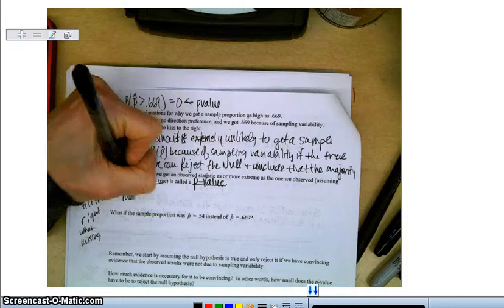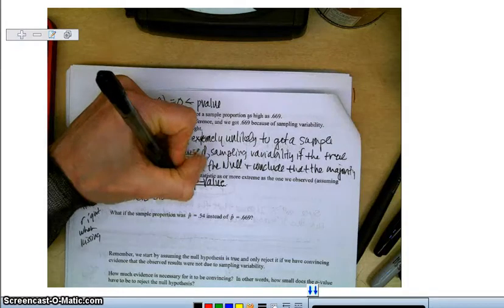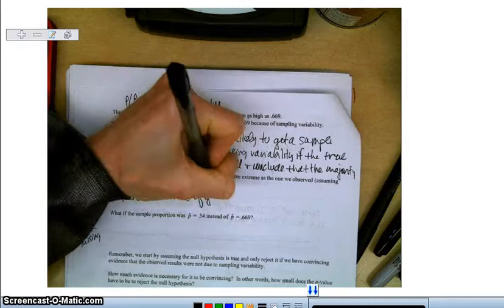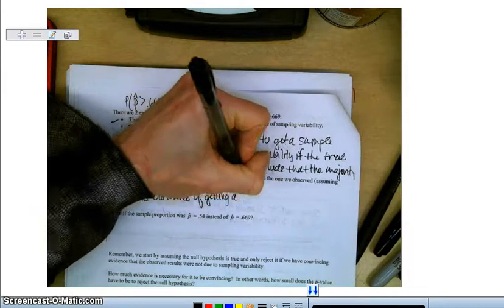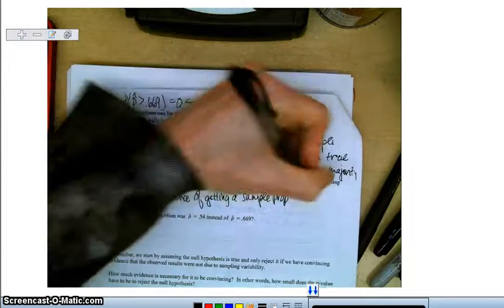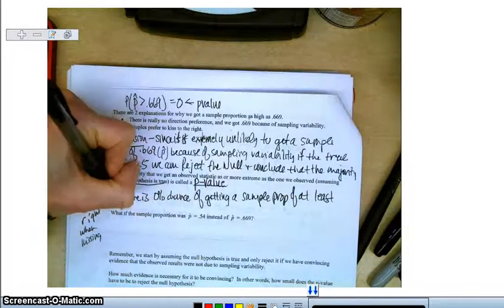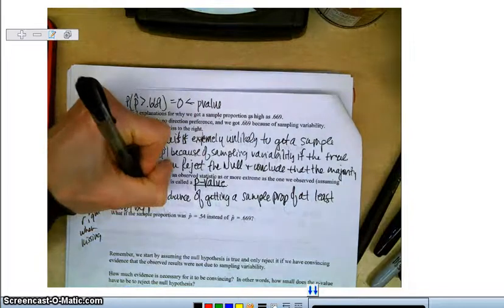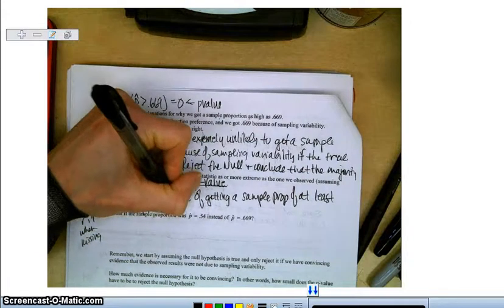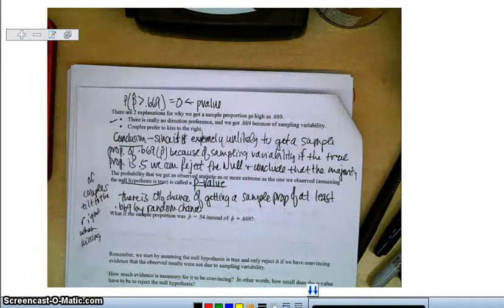Here there is a 0% chance of getting a sample proportion of at least 0.669 by random chance. In other words, that sample we took was probably a valid sample.